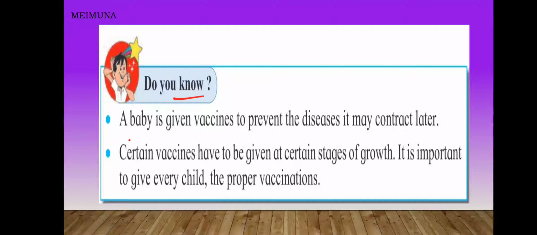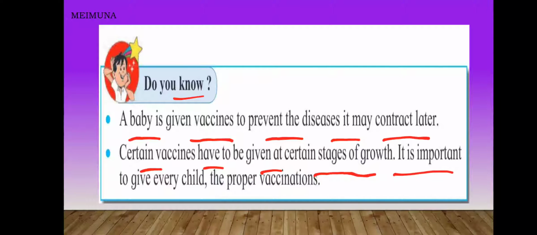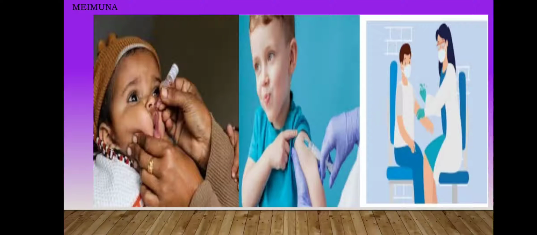Do you know a baby is given vaccines to prevent the diseases it may contract later? Why are we giving the vaccines? We are giving them to prevent diseases, and certain vaccines have to be given at certain stages of growth. It is important to give every child the proper vaccinations. Look here, a small baby is given the oral vaccination. Here the vaccination is injected in the body of a child, and here also the proper vaccination is given.